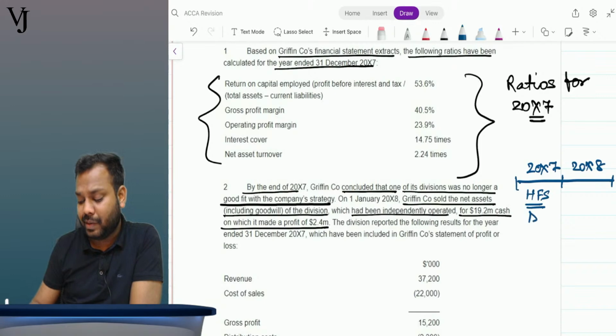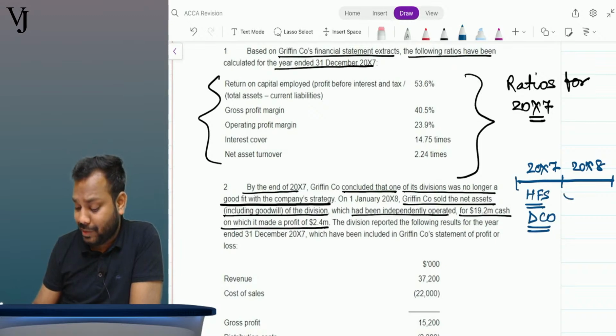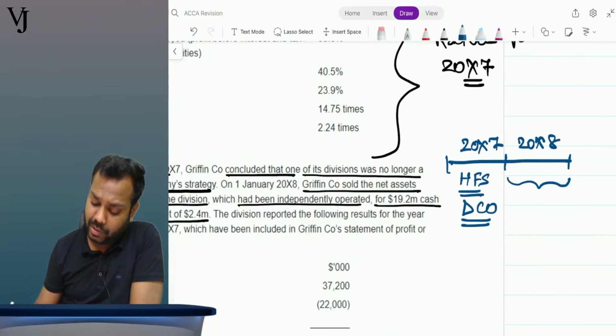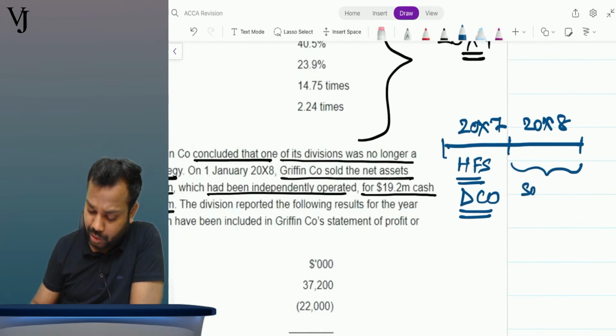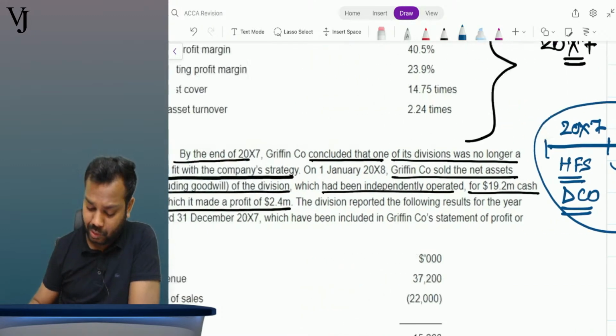It was a discontinued operation, held for sale, but not yet discontinued. But here in 20x8, I have sold it off. Now this is what the question is saying.